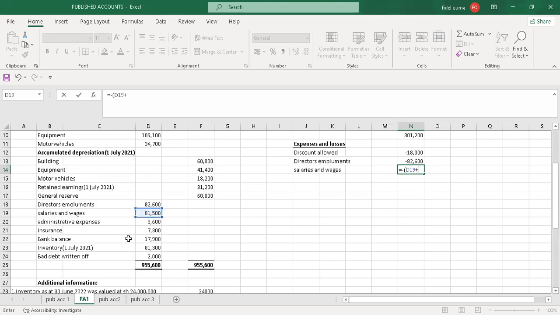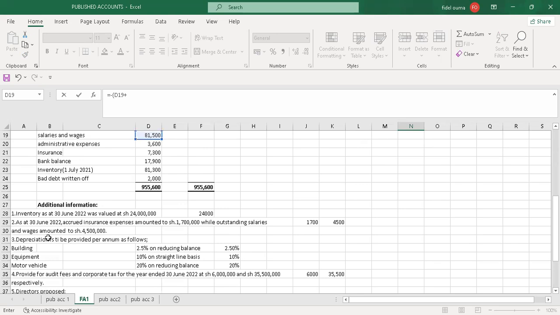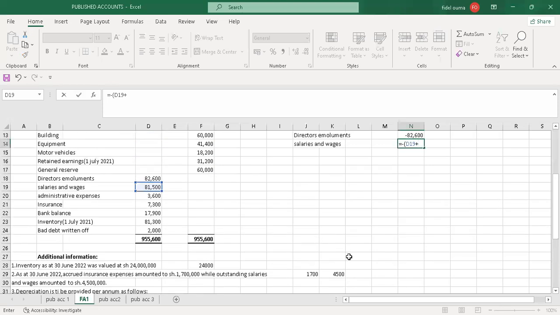Then I'll add, we are told under additional information number 2, that as of 30th June 2022, accrued insurance expenses amounted to shillings 1.7 million, while outstanding salaries and wages amounted to shillings 4.5. So we'll add the outstanding wages and salary. So I'll add this to what is on the trial balance to get the total.